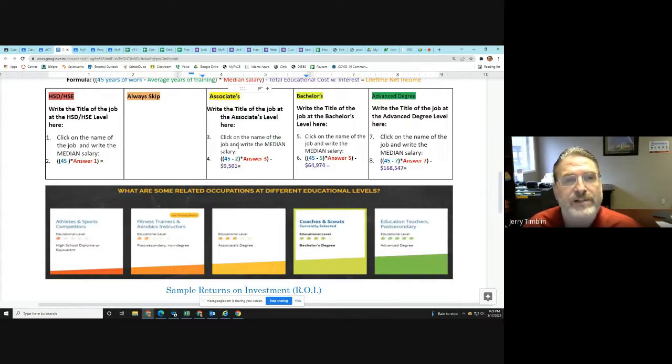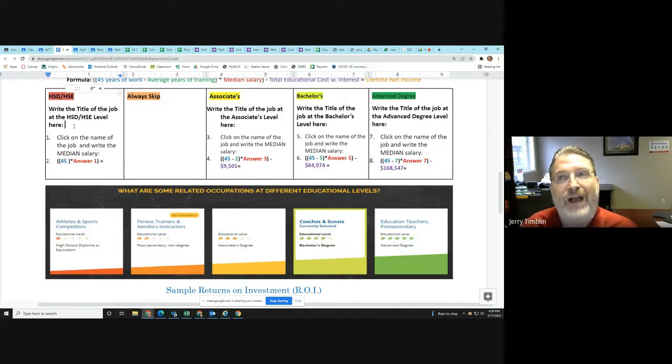and you end up with how much money the person makes over their lifetime. This one has an associate's degree section. The other one didn't. You do it the same way. You're just going to do 45 minus 2, so you get 43 times whatever that salary is. And then net answer minus 9,501. That'll give you the total pay for this job. So again, you find four different jobs at different educational levels. Put in the job titles here.